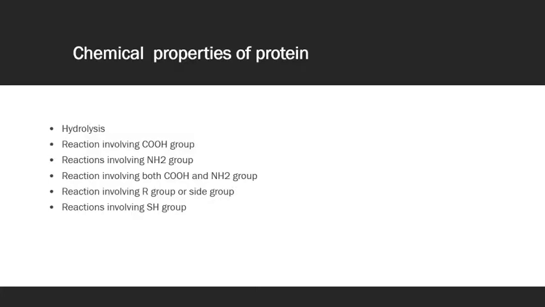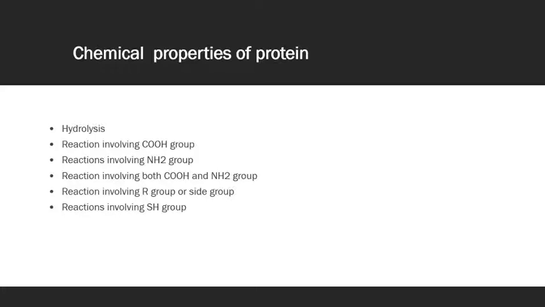Now the chemical properties. I'm not explaining each property here, but I will just list out the chemical properties of the protein. We will discuss all these properties later in your seminar classes. The first one is hydrolysis, then the reaction involving the carboxyl group, the reaction involving the amine group, the reaction involving both carboxylic and amino groups, and the reaction involving the R group or side group.